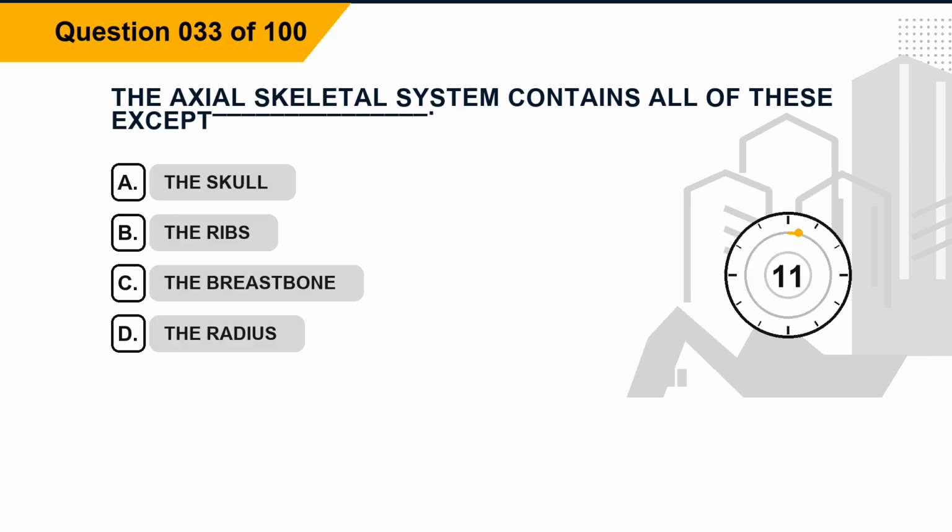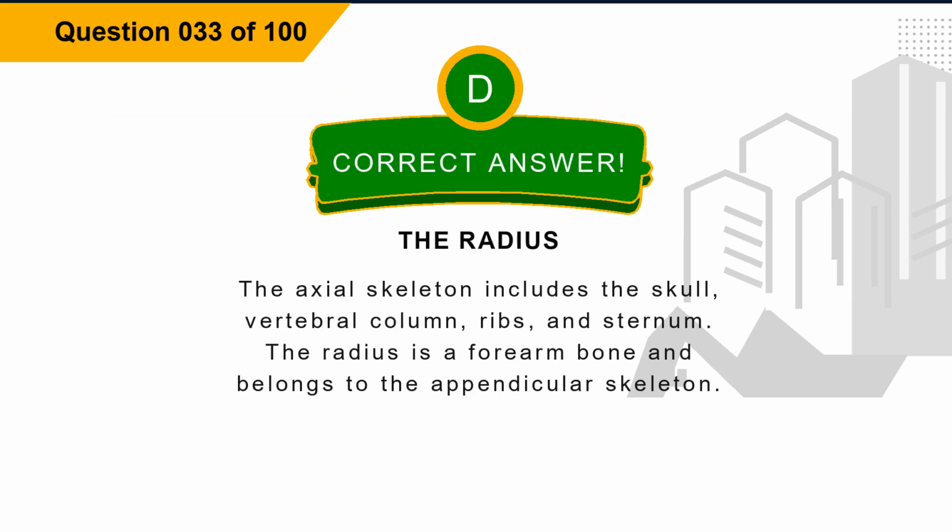Question 33. The axial skeletal system contains all of these except blank. Option A, the skull. Option B, the ribs. Option C, the breastbone. Option D, the radius. The correct answer is option D, the radius. Explanation: the axial skeleton includes the skull, vertebral column, ribs, and sternum. The radius is a forearm bone and belongs to the appendicular skeleton.